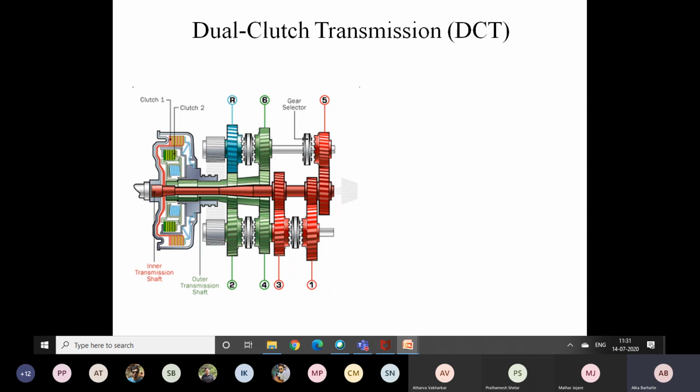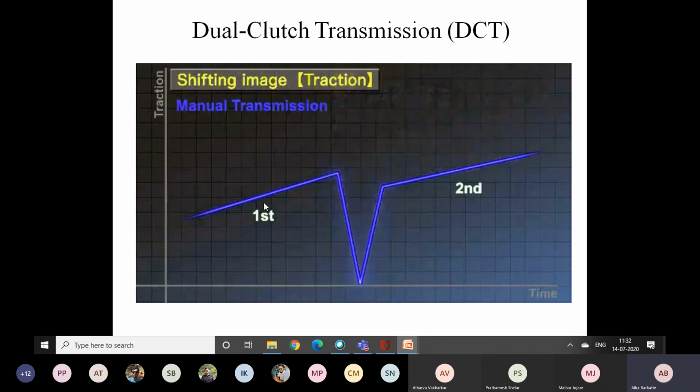So dual clutch transmission can be used in automatic transmission as well as in manual transmission, and in both cases the only advantage is the switching time taken from one gear to another gear, that is changing, okay. And again we get smoother switching from one gear to another gear.